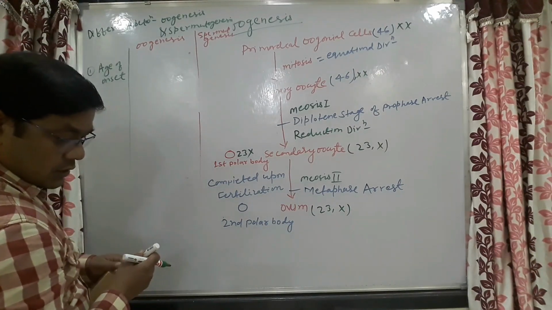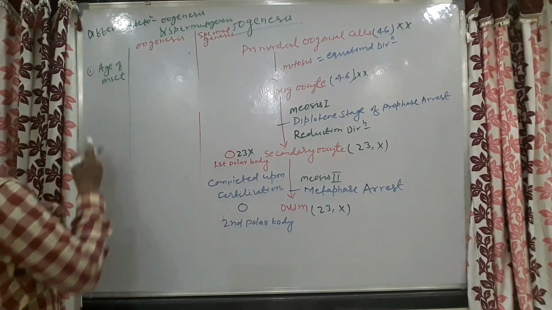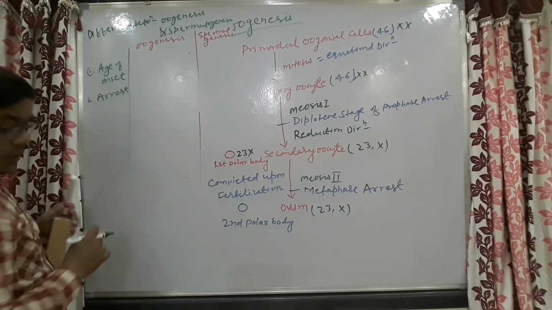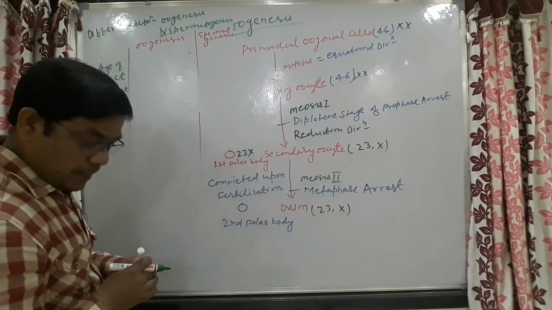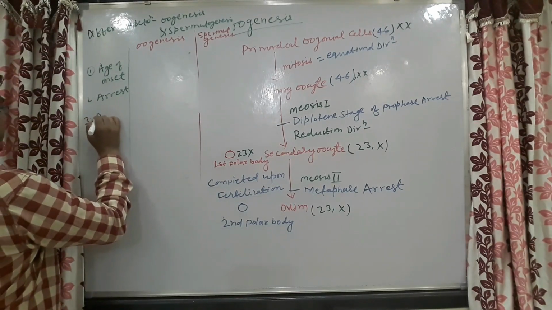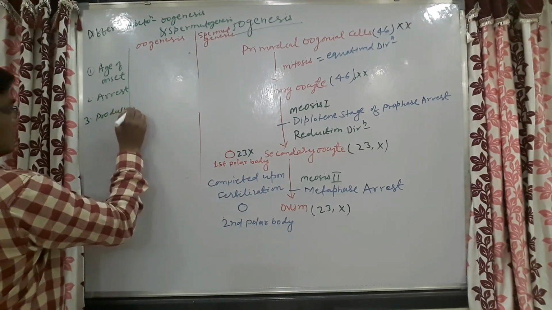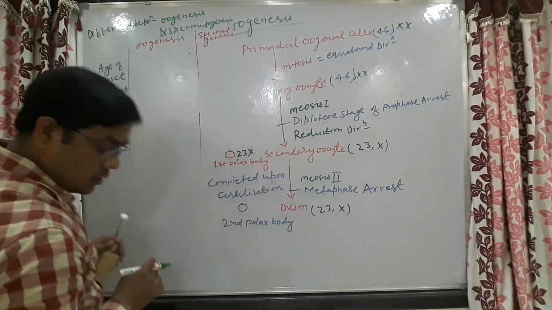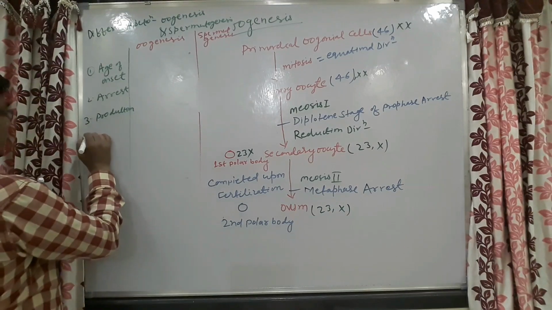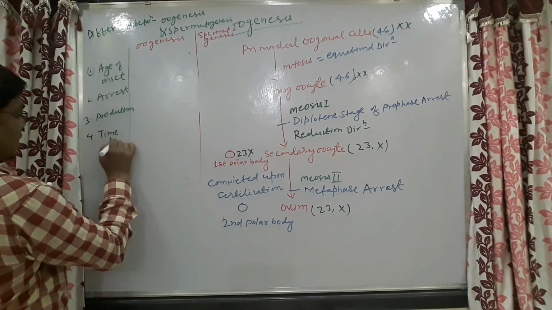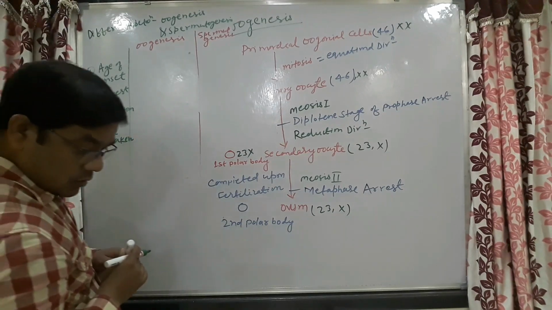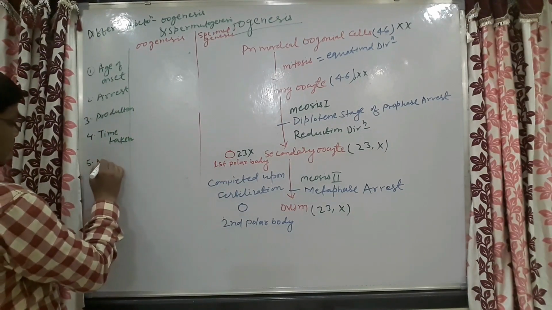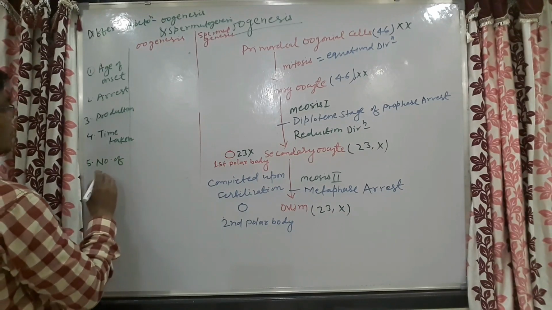First we will give the headings: age of onset, then arrest, then production, then time taken, and then number of ovum or sperm produced.